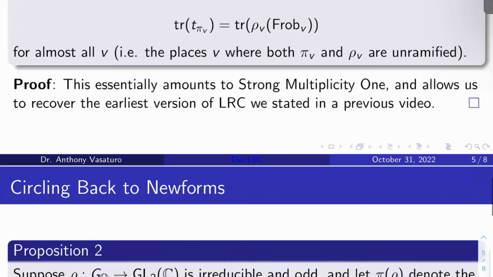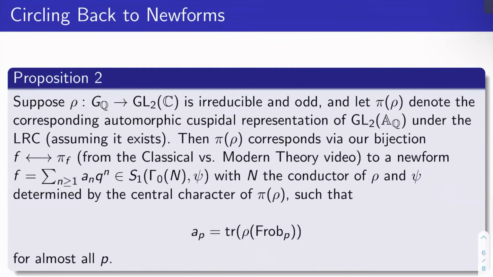All right, let's circle back to newforms because that's really what we want to be studying here. Let's suppose rho from G_Q to GL2 of C is an irreducible odd representation, and let pi of rho denote the corresponding automorphic cuspidal representation of GL2 of the adeles of Q under the LRC.